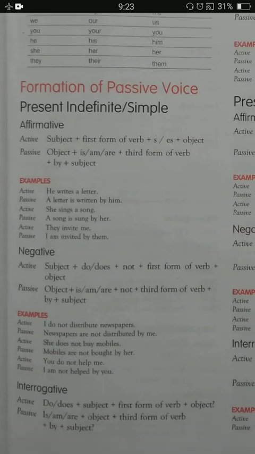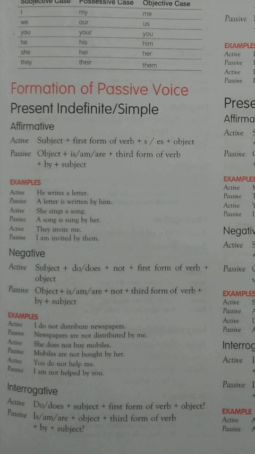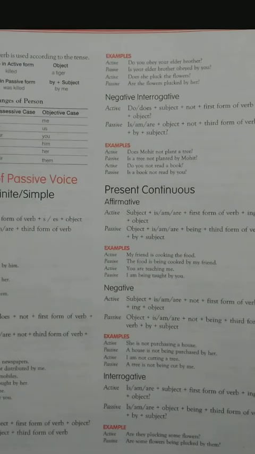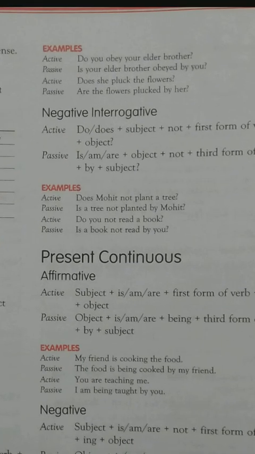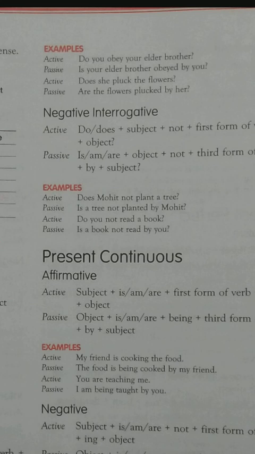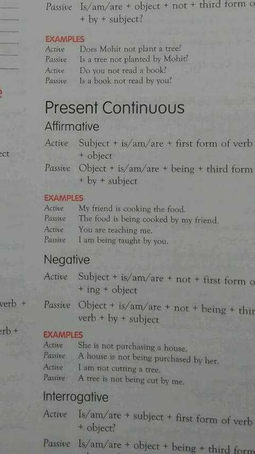In the same manner, for interrogative sentences, if they start with do or does, like, do you obey your elder brothers? Again, in place of do or does, you will use is, am, are. Here, is your elder brother obeyed by you? In the same manner you can make interrogative negative also. Like, does Mohit not plant a tree? Is a tree not planted by Mohit? This way you make it negative interrogative.